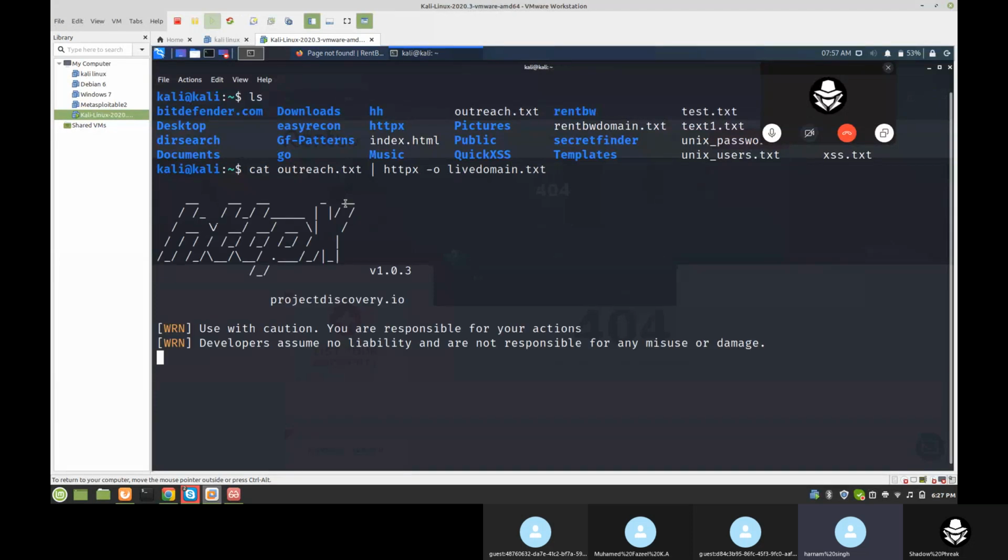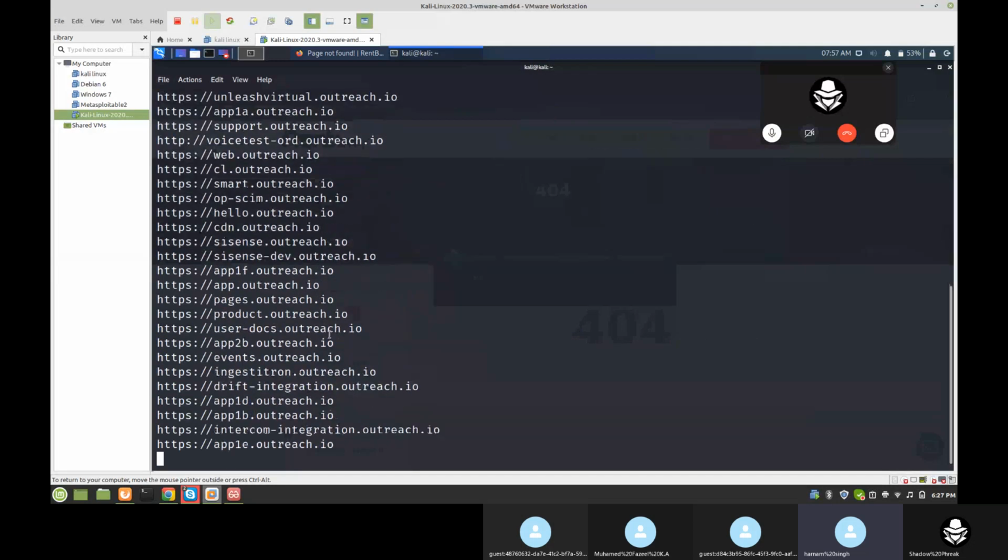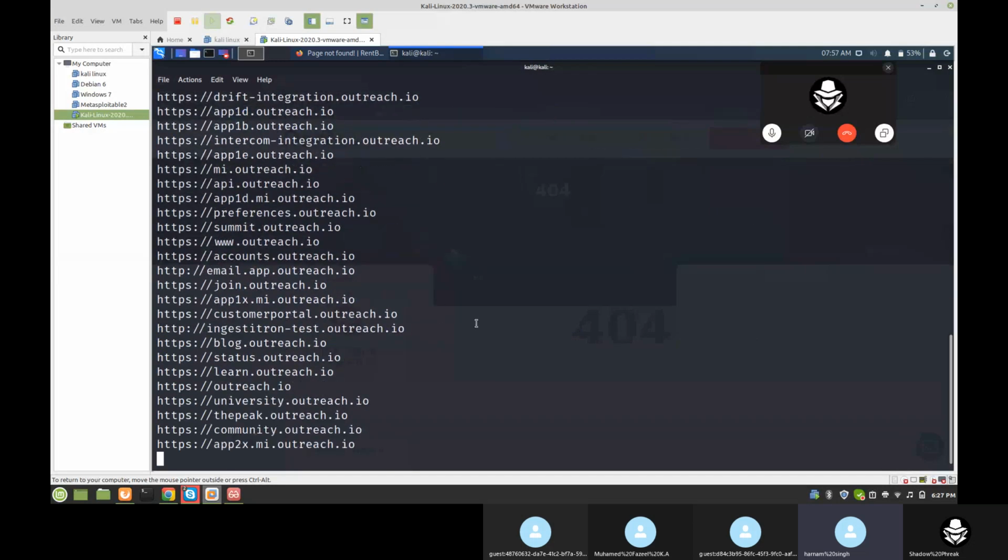Let's run this command. These are the live domains. Yes, we found the live domains.